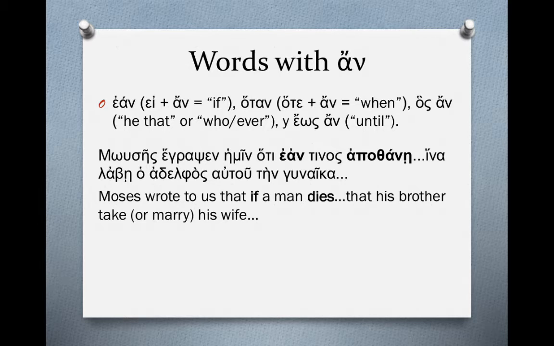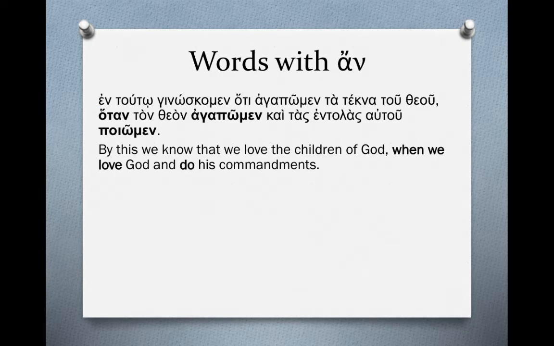And we don't have to include in our translation here, if a man may die. No, because we understand it's contingent or conditional because of this key word. And so a lot of times we won't have to include the may or might. Moses wrote to us that if a man dies. Here's an example with hotan, which is translated when.